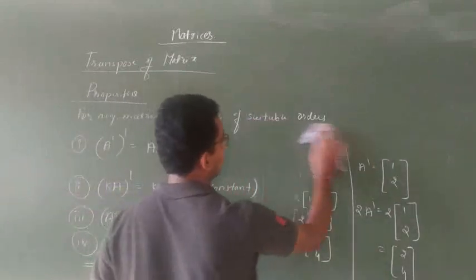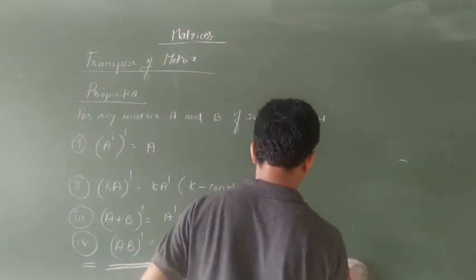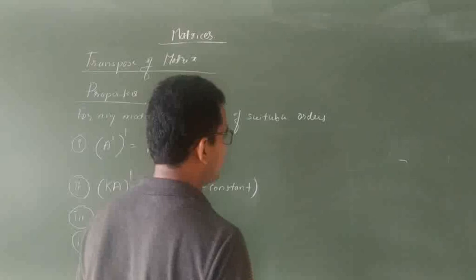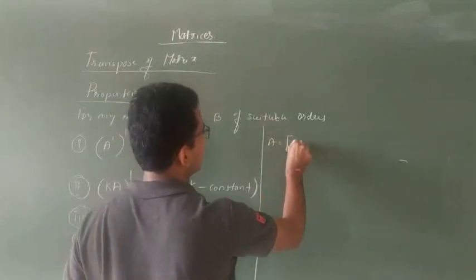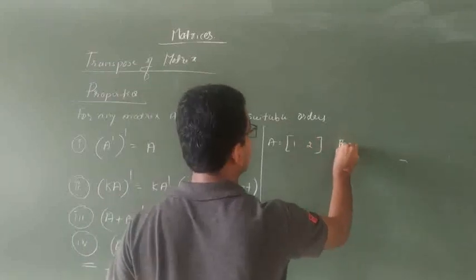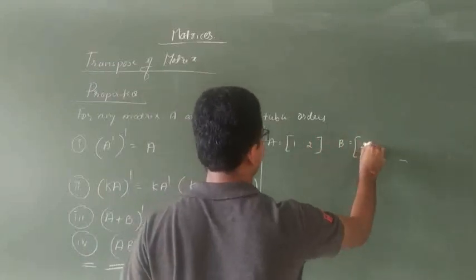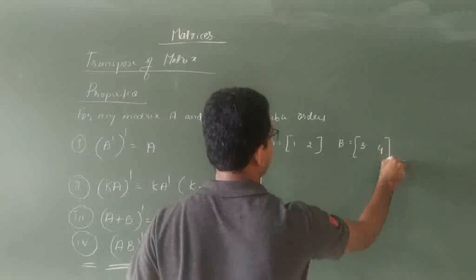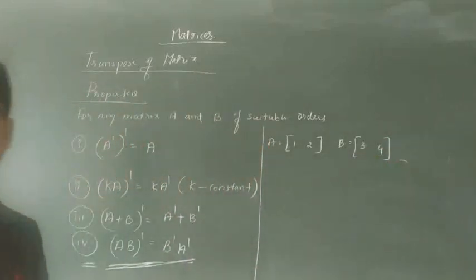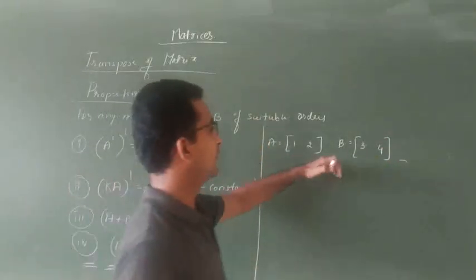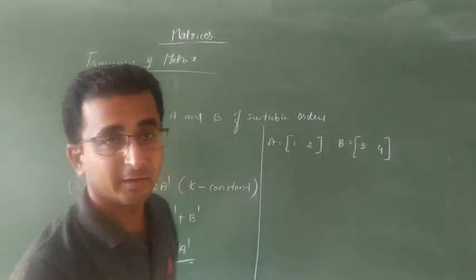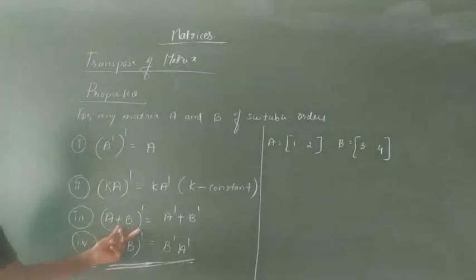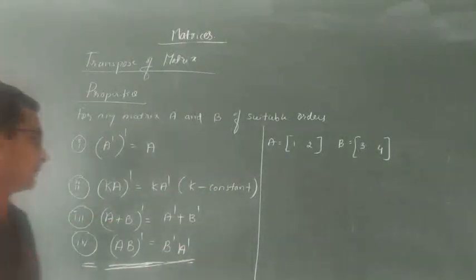A plus B whole dash is nothing but A dash plus B dash. This one is also very simple, matrix order. I will take A as 1, 2. I will take B of the same order, same order. Actually, for addition the two matrices must have the same order. I am not going to multiply, because for adding both matrix orders should be the same.